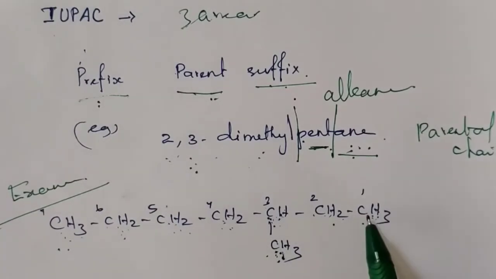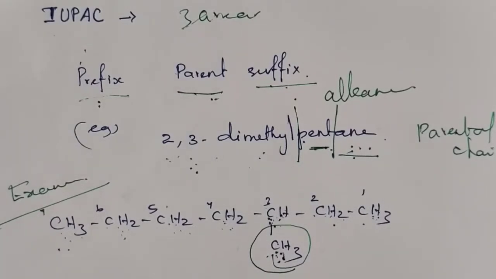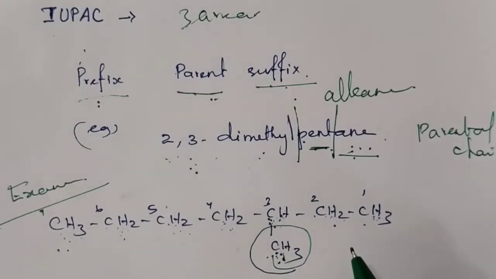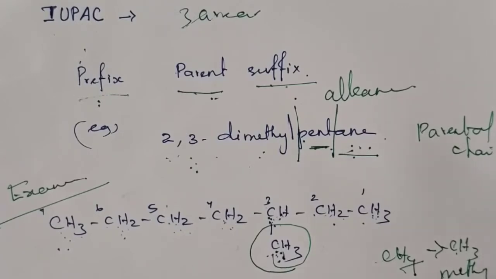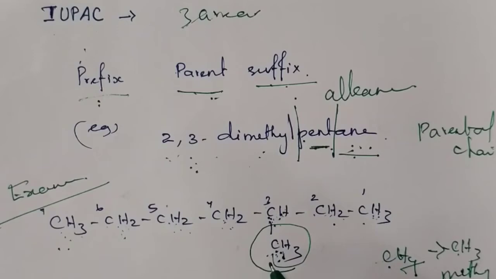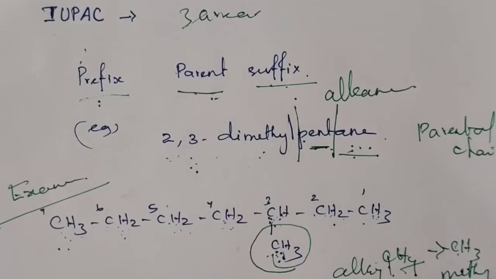When this is the parent, this becomes the substituent. The substituent present in this compound is derived from methane. Methane is an alkane. From an alkane, if you remove one hydrogen atom, you will get CH3. This is called an alkyl group. This group is called the methyl group. Why is it called methyl? Because it is coming from methane. These substituents are normally called alkyl groups.